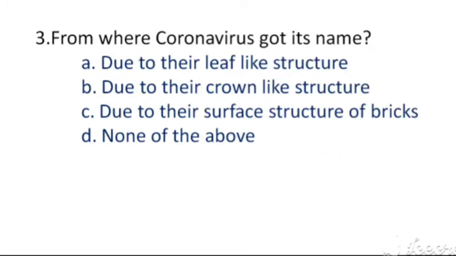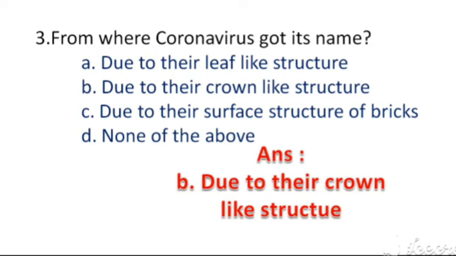From where coronavirus got its name? The options are A. Due to their leaf-like structure, B. Due to their crown-like structure, C. Due to their surface structure of bricks, D. None of the above. The right answer B. Due to their crown-like structure.